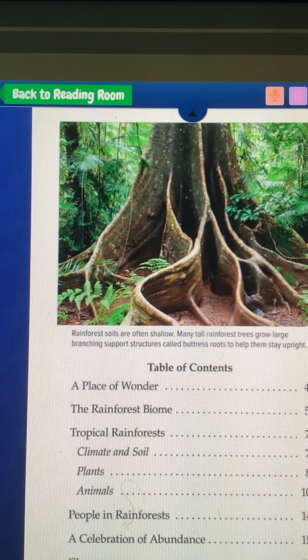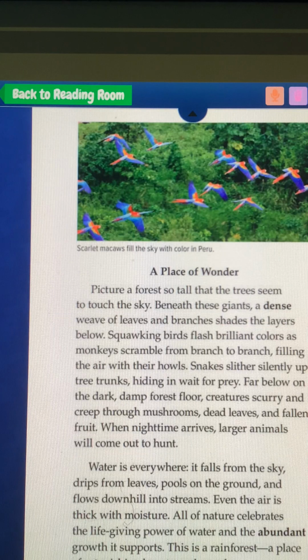Table of contents. A place of wonder. The rainforest biome. Tropical rainforest. Climate and soil. Plants. Animals. People in rainforest. A celebration of abundance. Glossary.